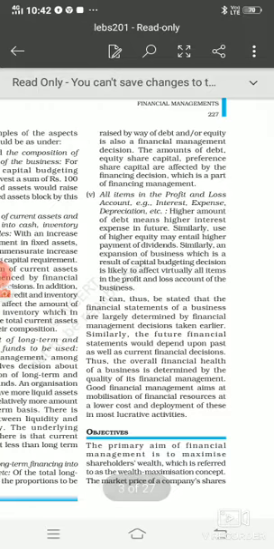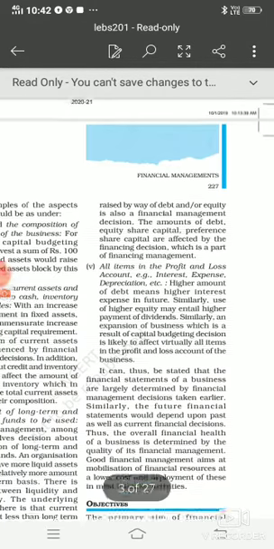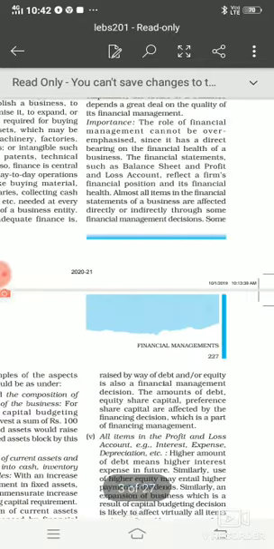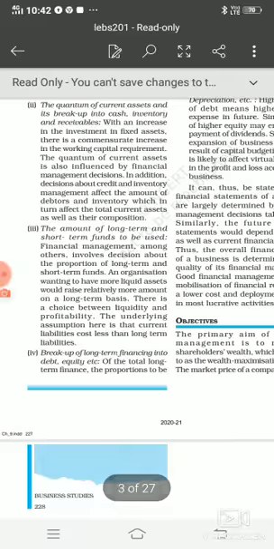And next is all items in the profit and loss account. This says how financial decisions affect the financial statement. If any decision regarding investment in the long term or short term, or in capital budgeting, has been taken, the amount of interest, expenses and depreciation all get affected directly or indirectly. So again, the financial decision is going to affect the profit and loss account of a business. This is all we read in the previous video very deeply.